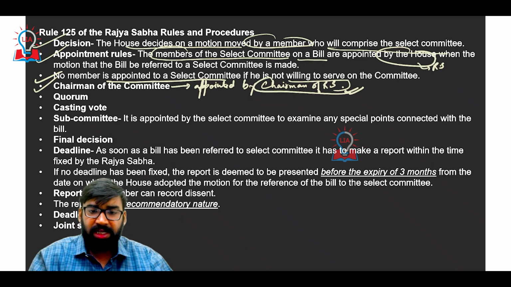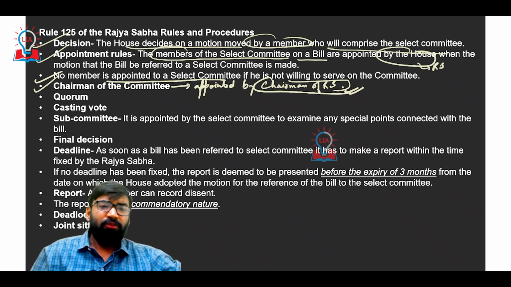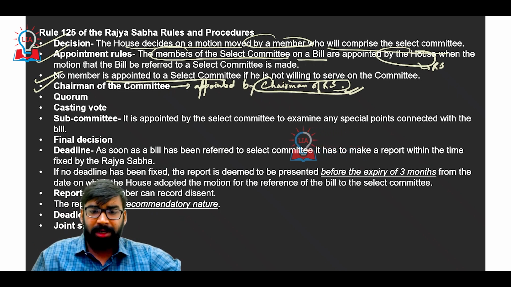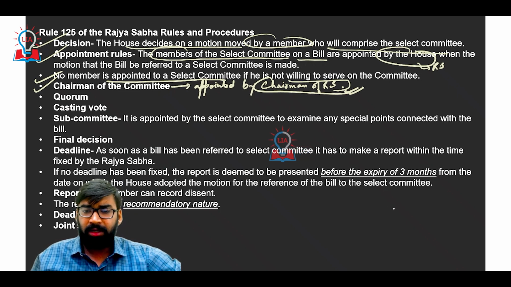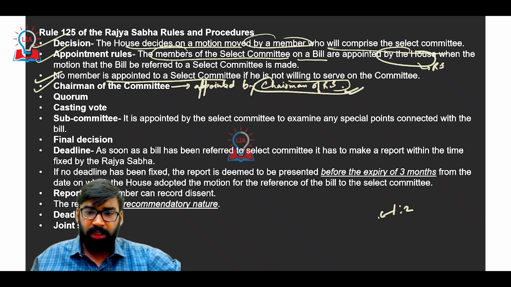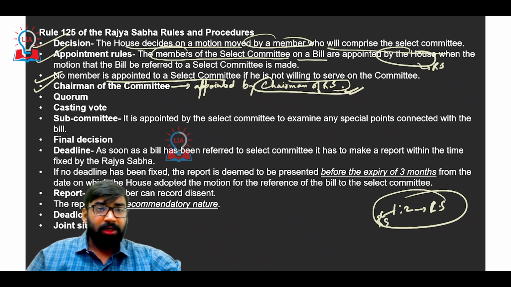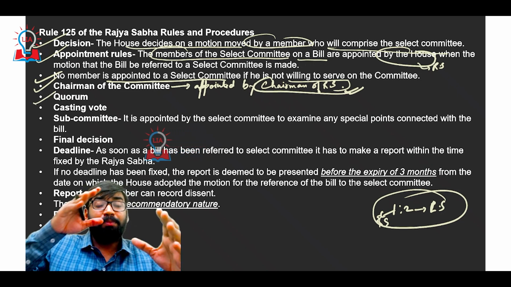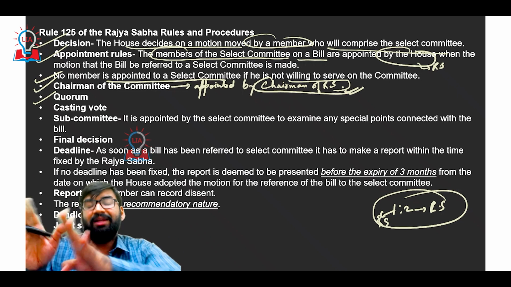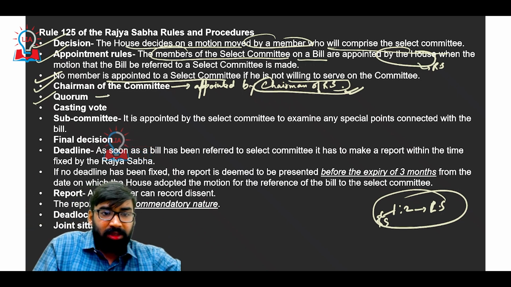For example, in case of a joint committee, the proportion will be 1:2, 1 for Rajya Sabha and 2 for Lok Sabha. Getting my point? Now, what is the quorum? Quorum means the minimum number of members that should be there in the committee. That means 1/3 of the members. Okay.